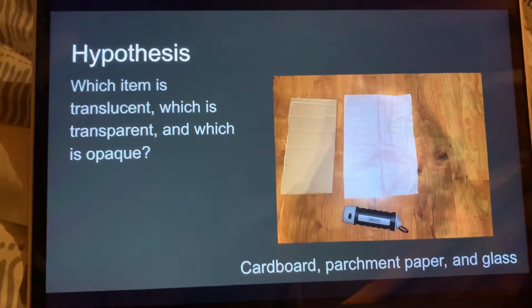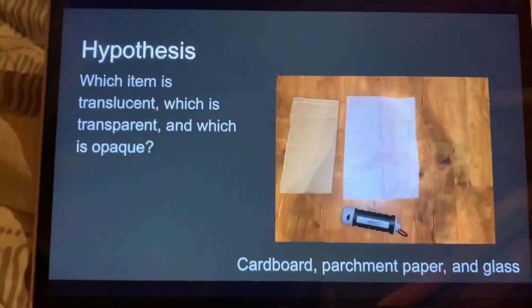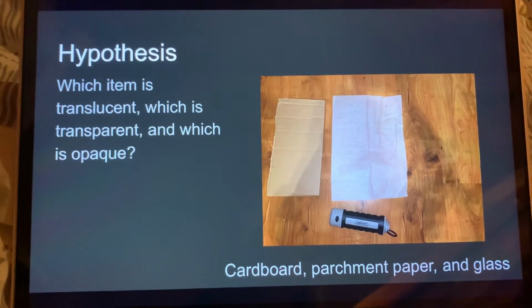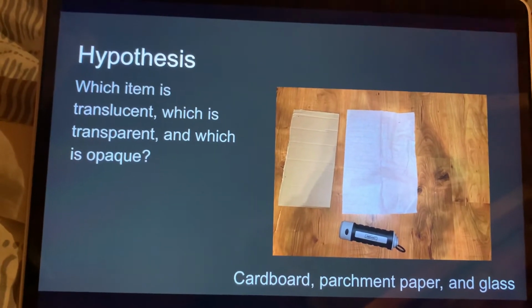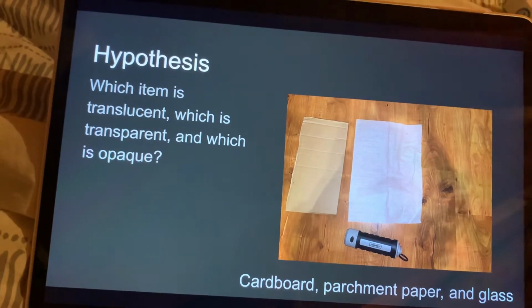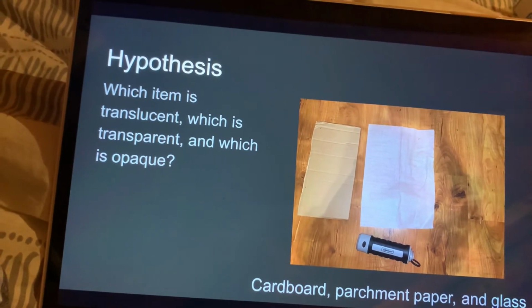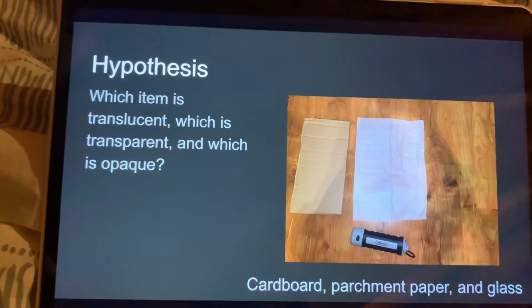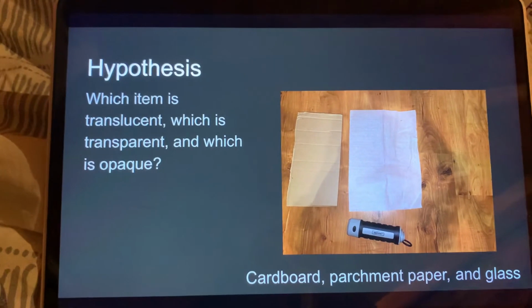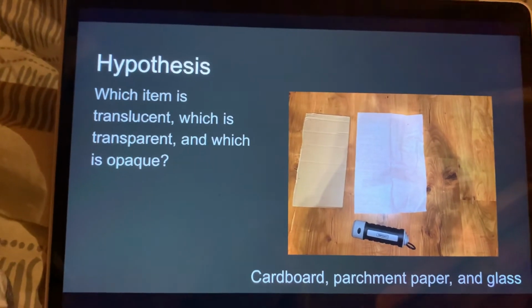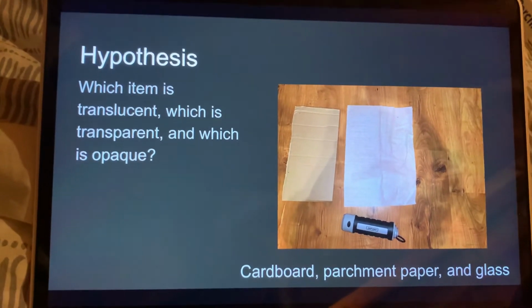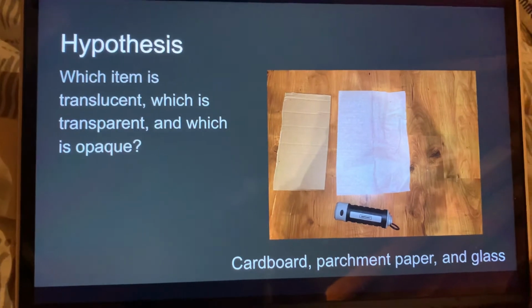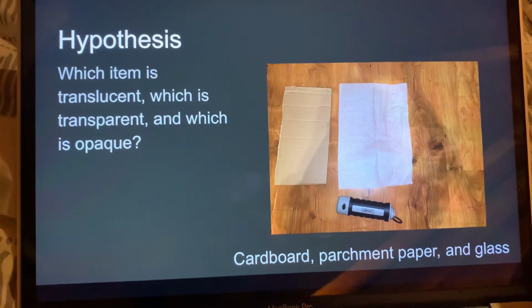So the next time will be a time for students to come up with a hypothesis. Since we just came up with some examples, for those examples, I will not give any myself. I will let the students come up with them on their own, and I will not even say if they're right or wrong, but they'll be able to figure those out and see if those examples were true later in the experiment. But this is a hypothesis, and they're finding out the 3 objects that we'll be using.